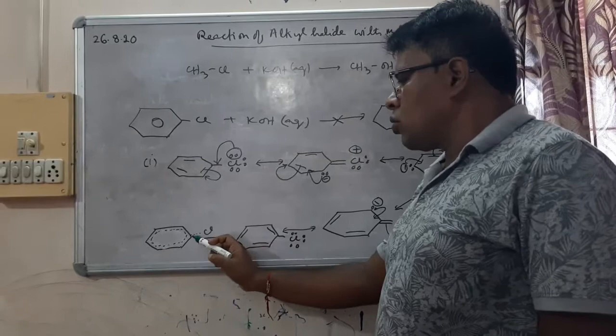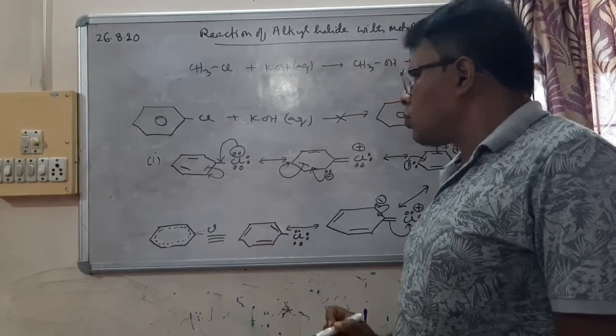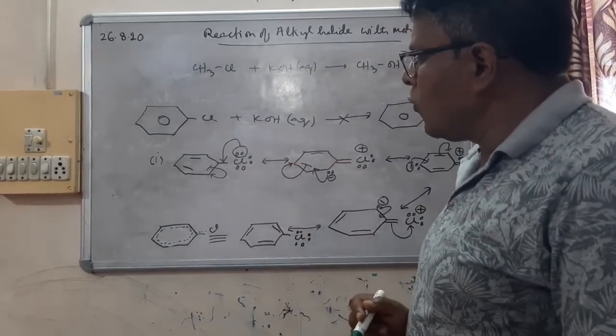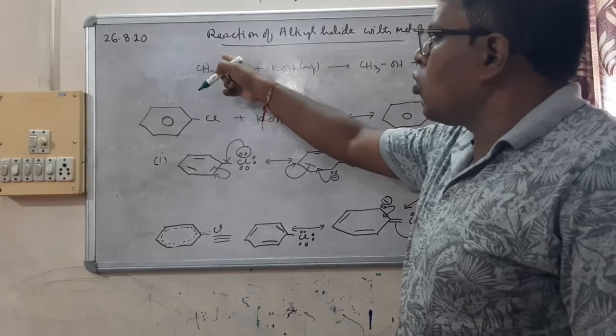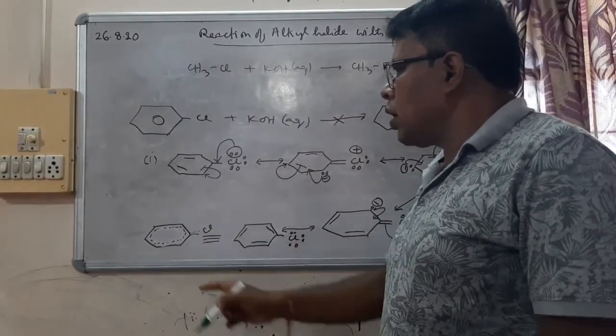So all these structures show that carbon halogen has a double bond character. That's why haloarene does not undergo nucleophilic substitution reaction. Now this bond, you can see, gets easily broken, but this bond does not get broken.